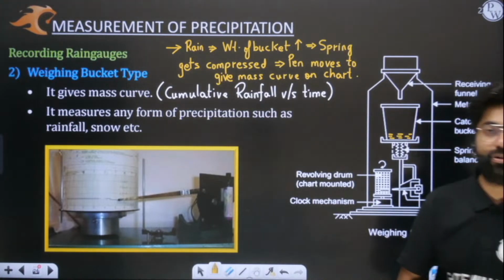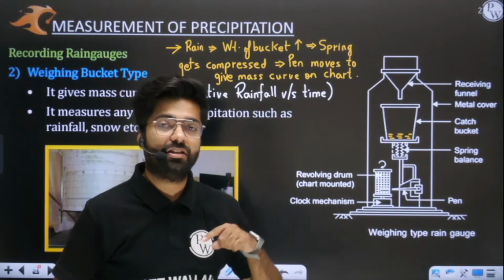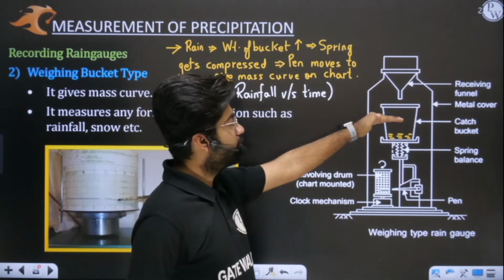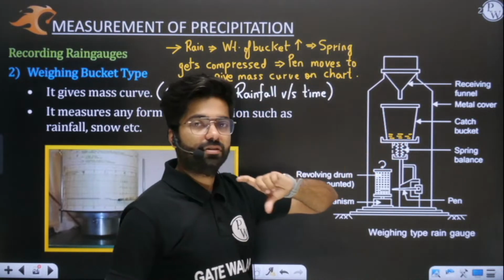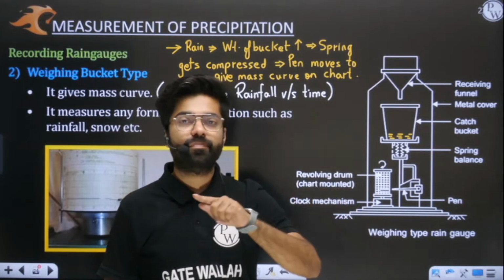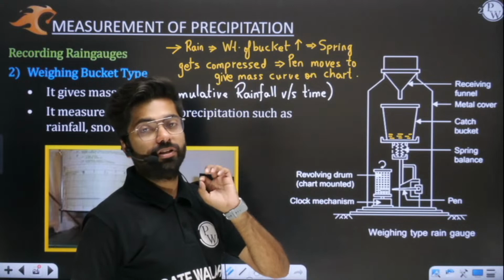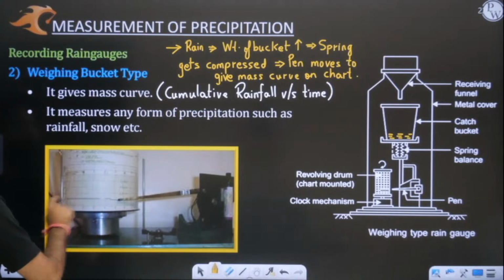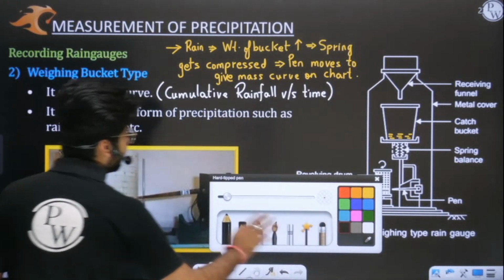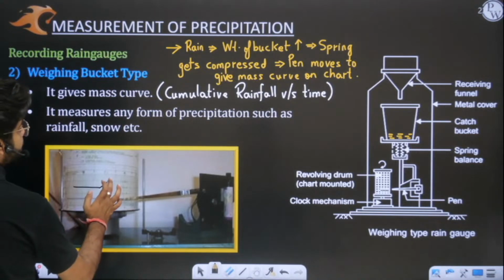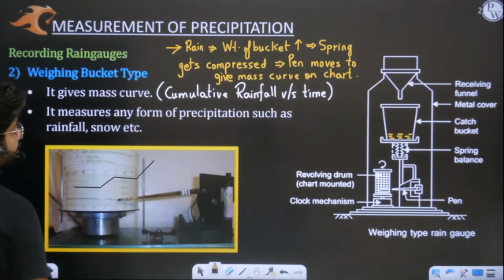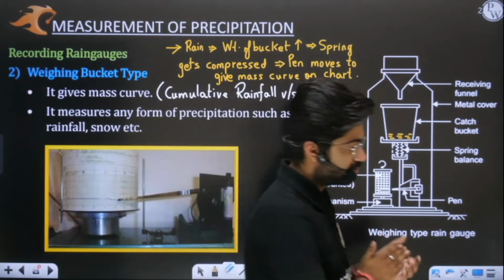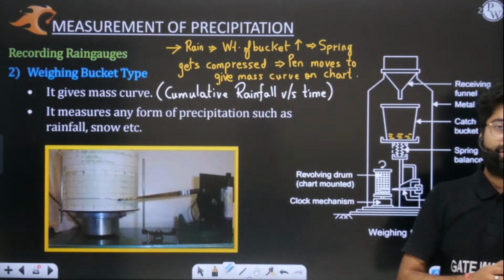Yes, Sushil, absolutely correct. You have understood it perfectly. This graph will be increasing, or when there is no rainfall, obviously the weight of this bucket will become constant, and then the spring will not get compressed, and at that time the pen will not be moving, and you will see a straight line here. So the graph will be such that when there is no rain, it will be constant. When rainfall is happening, it will increase. It will again become constant or increase. The graph will be like that. Absolutely correct. That means you have understood it brilliantly. Great work. So I hope you have understood this.